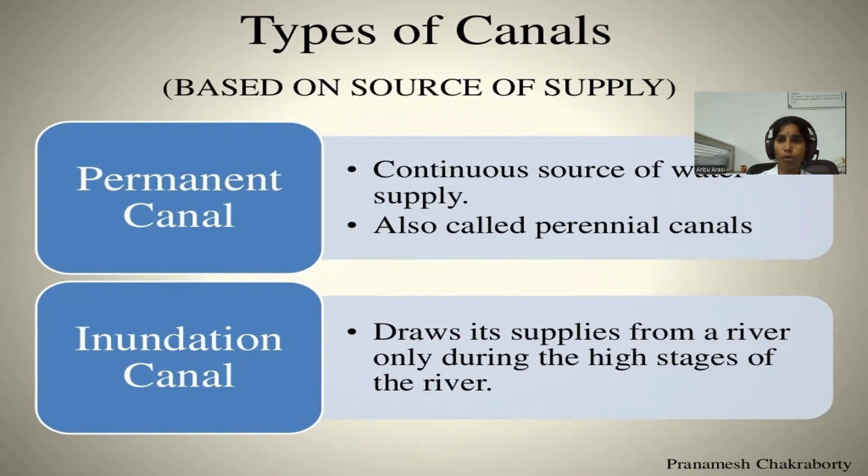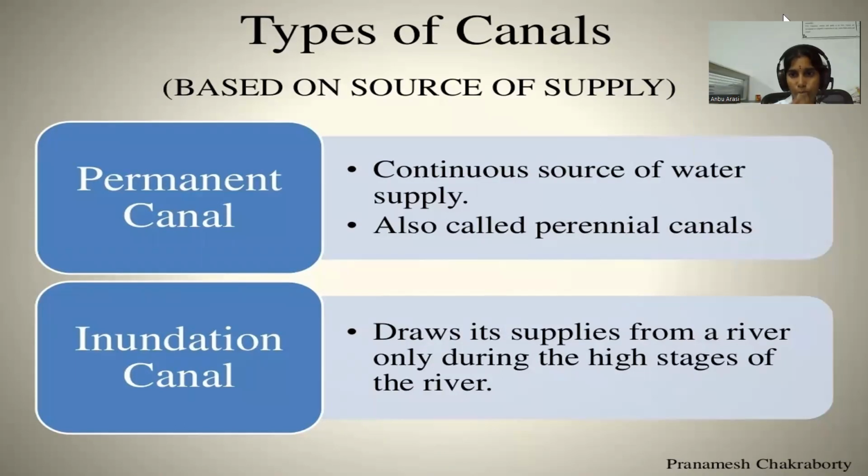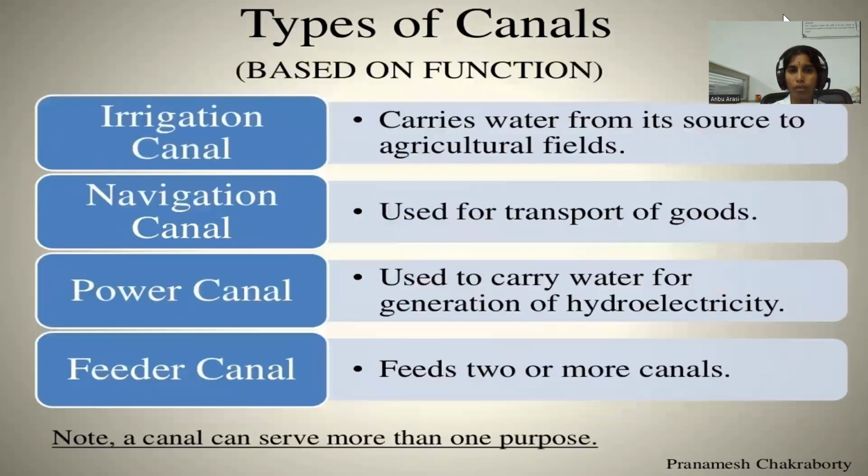Permanent canal has a continuous source of water supply, also called perennial canals. Inundation canal draws its supplies from a river only during the high stages of the river. Based on function, canals are classified into irrigation canal, navigation canal, power canal, and feeder canal. Irrigation canal carries water from its source to agricultural fields.